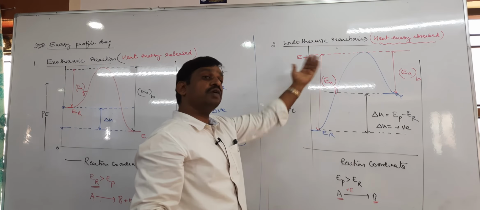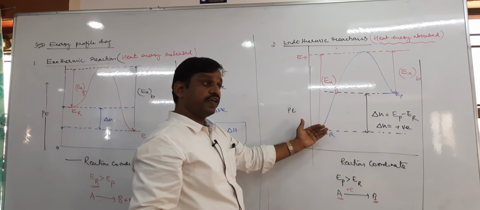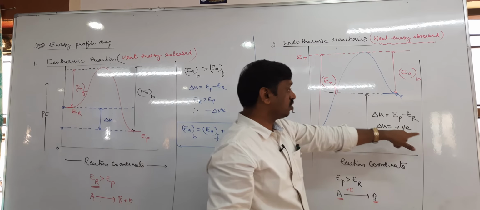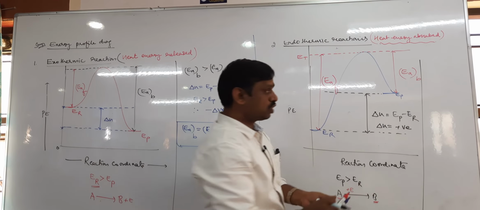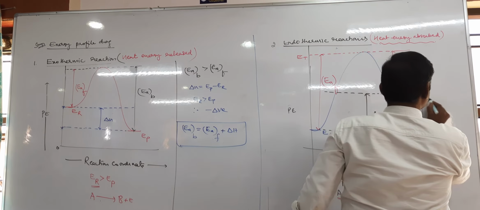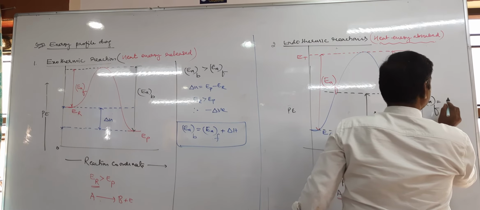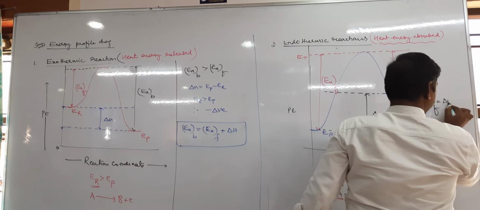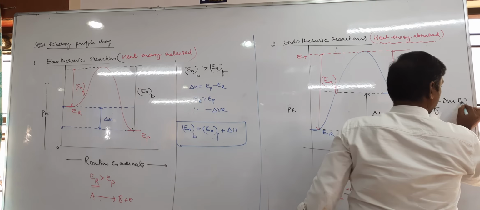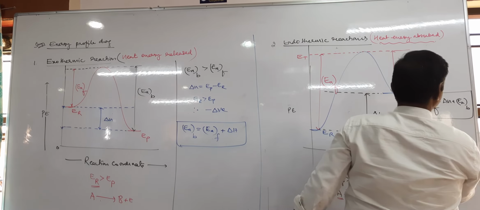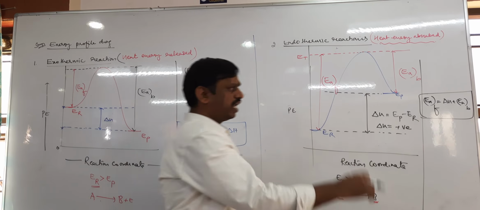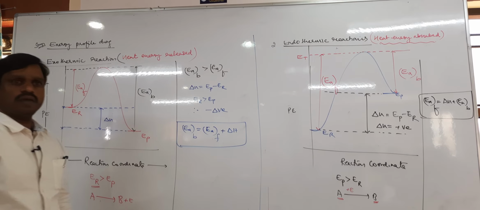So how much more? EAF is greater than EAB by how much? Delta H. That's what EAF equals: delta H plus EAB. You can calculate delta H, and you can calculate EAB also.